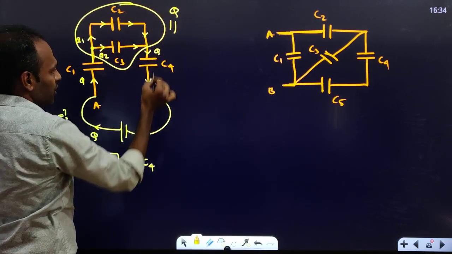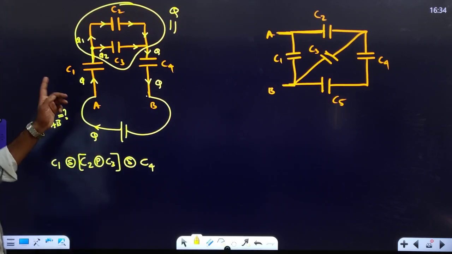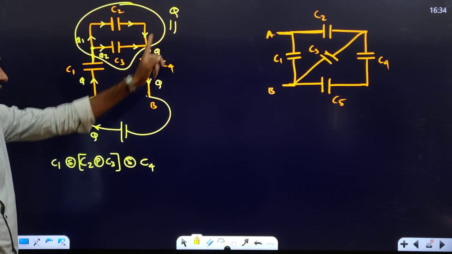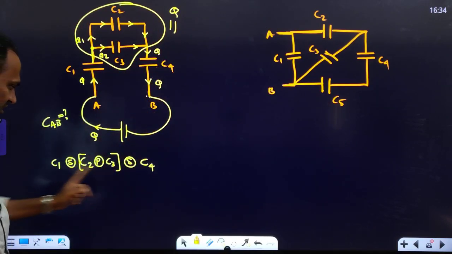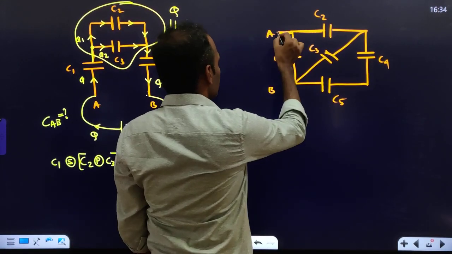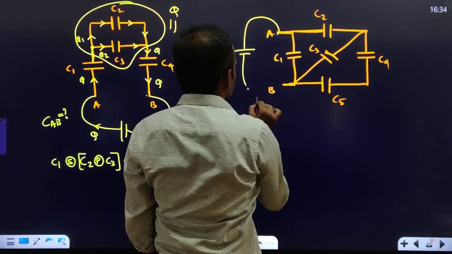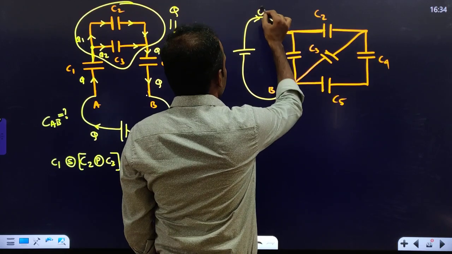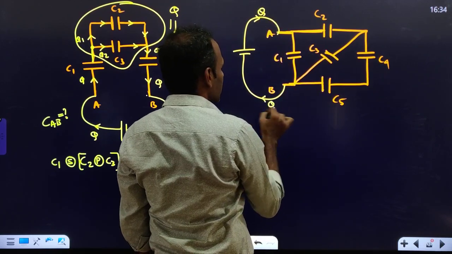Q, Q, Q, it will come like this. So charges are the same in C1, the effective C and C4, so they are in series. Again, you have to think there is a battery connected between A and B. The charge is supplied here at point A and it will come out here at point B.